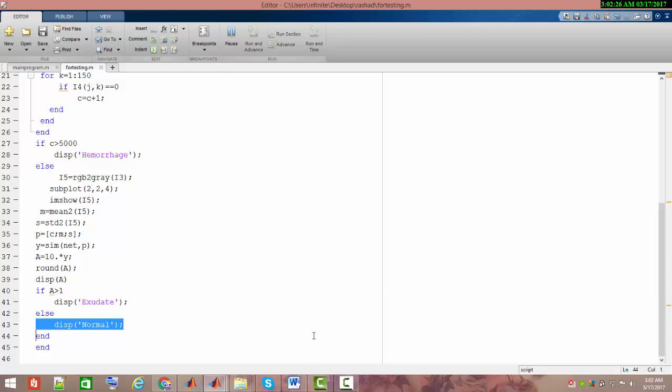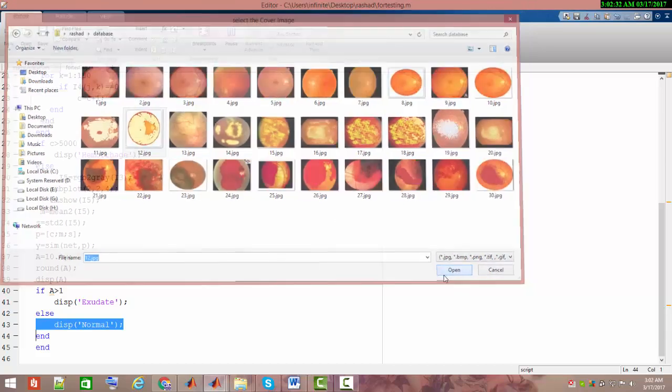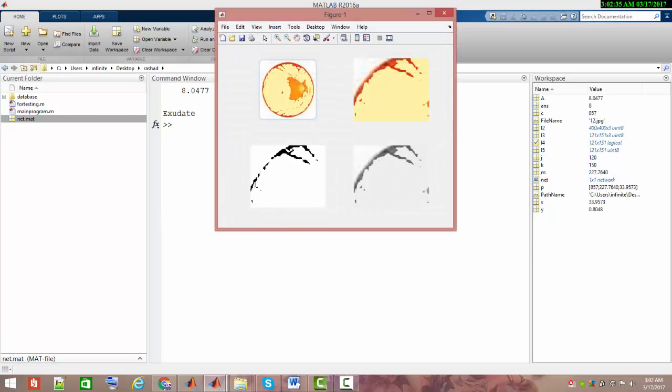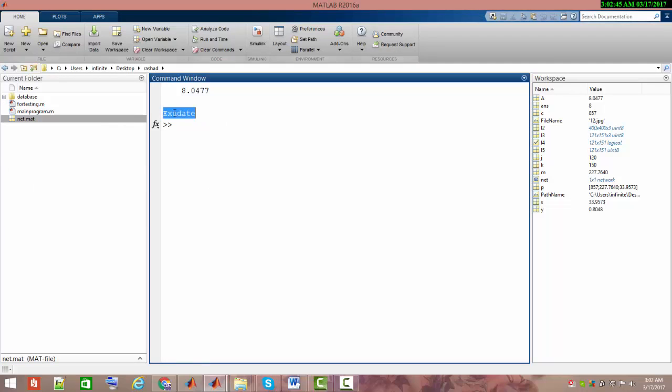Let me run the testing. Just select any image. Oh my god, and it is correct. You can see the image I've taken is disease 1, and my network is showing that it is a diseased eye.